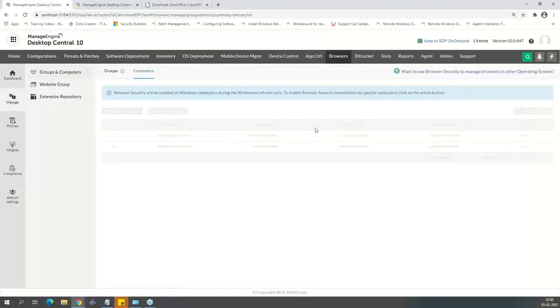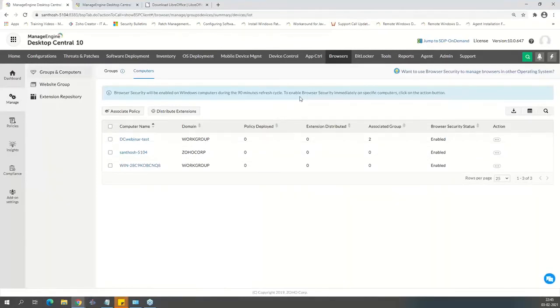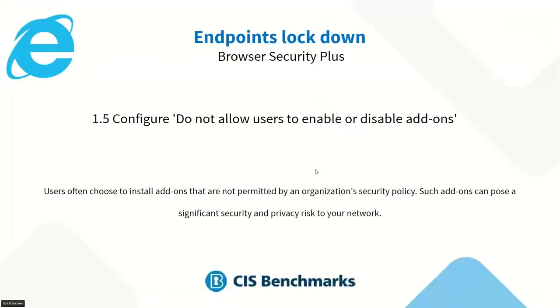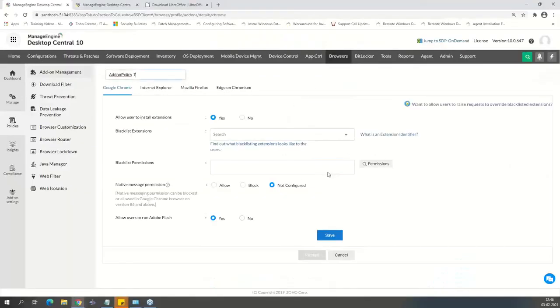Browser management. So again, like I mentioned, you can create groups, computer groups or different groups, and you can create a policy and match these computer groups to the policy. So I create a group of computers, I create a policy for them, I just match these policies to those groups. That's what I do. So the first thing is about creating policies. The first one that came in was enable or disable add-on, or putting it as add-on management, right?